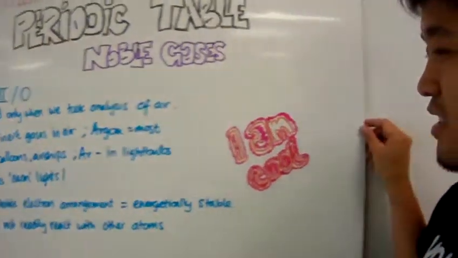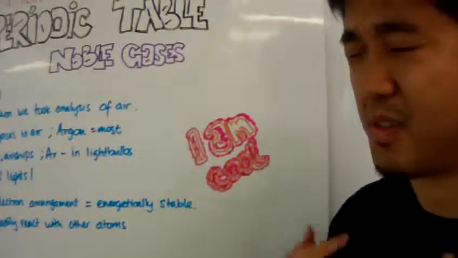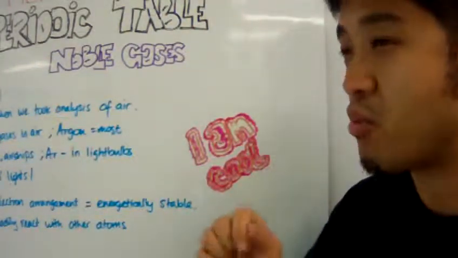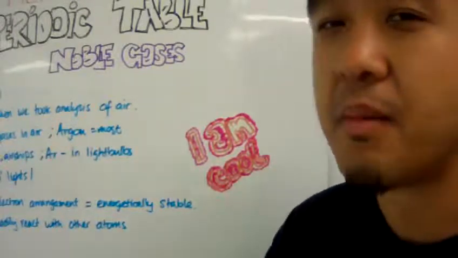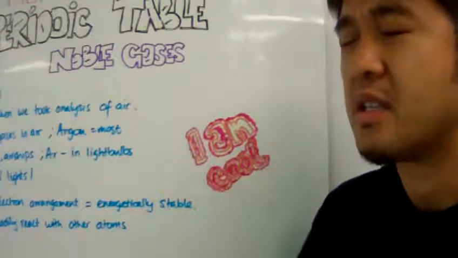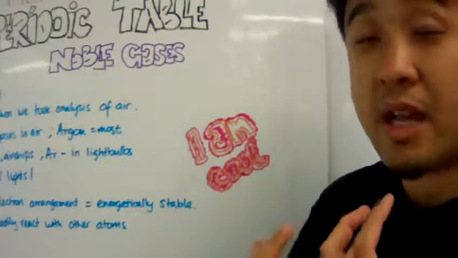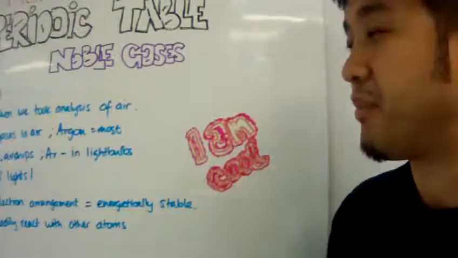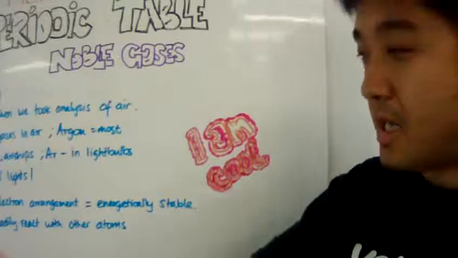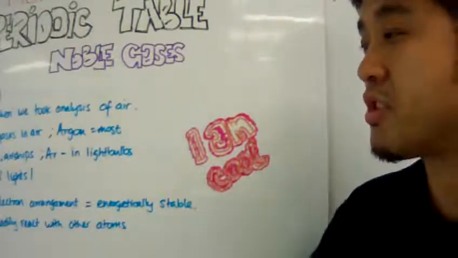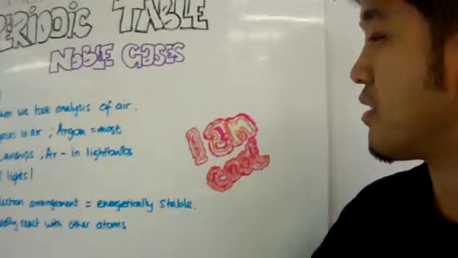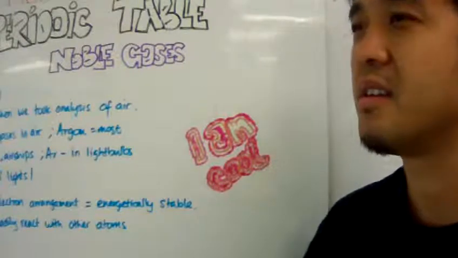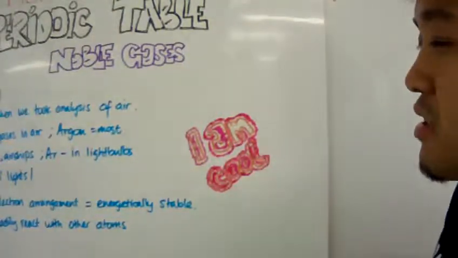Another practical use of noble gases is that they are also used in neon lights. Right? Neon lights. Yeah, I'm cool. Well, not me. Anyway, neon lights are made because when we charge the gases up, these gases form an excited state known as plasma. And in this plasma form, the gases will emit light. And so we get to appreciate a whole slew of neon lights, right? From the common blue ones, the red ones, the pink ones, green ones. Whew, that's a lot of neon lights.